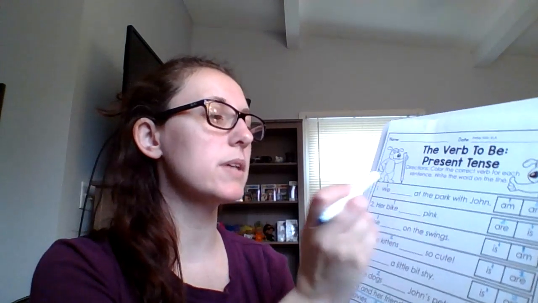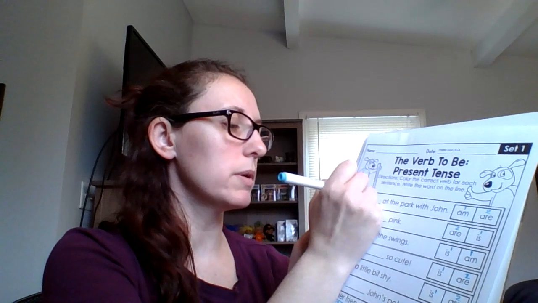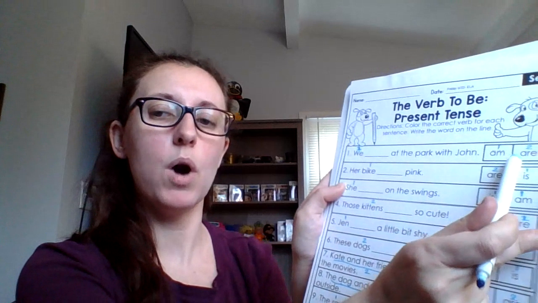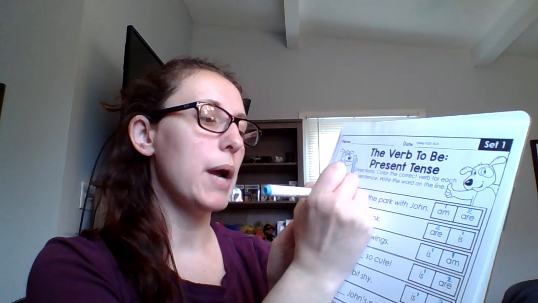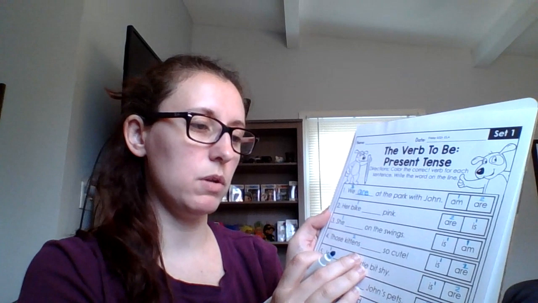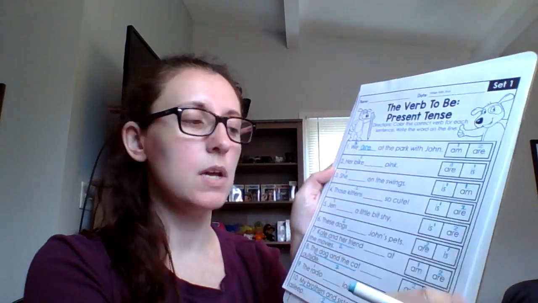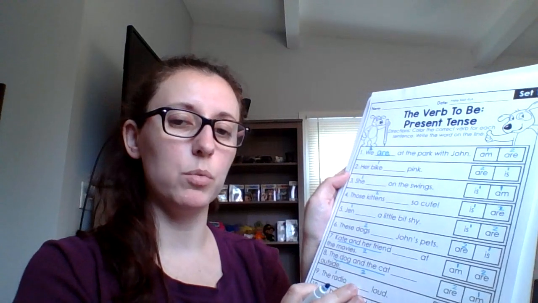So we said it can't be we am. Oh, I wrote the wrong number. It can't be we am, because then we have more than one and one. So it has to be we are at the park. I'm not going to do number 2, because I want you to figure that out on your own. Number 3, is and am are our options. I put a 1 over both of them, and I also put a 1 over the word she.